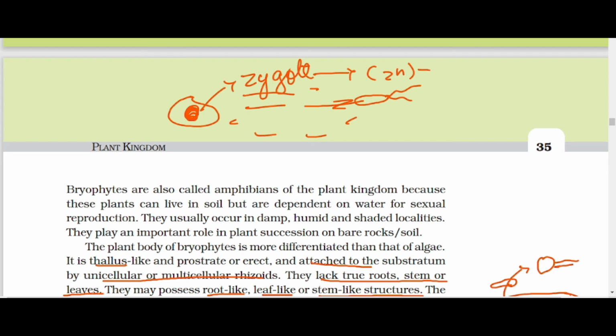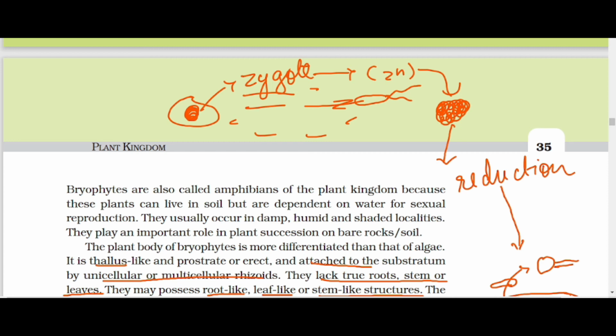It forms a multicellular structure known as the sporophyte for some time. Then the sporophyte goes into reduction, that means meiosis.